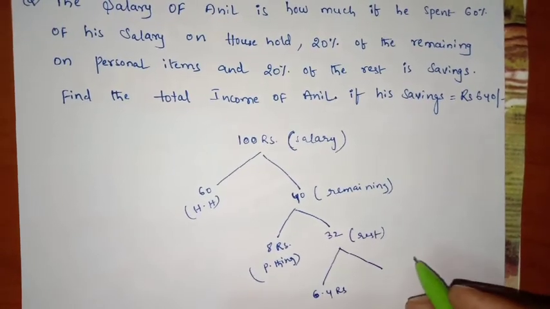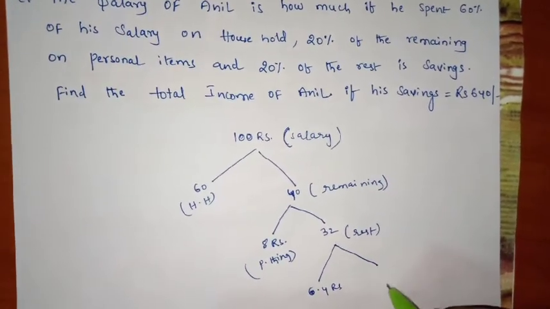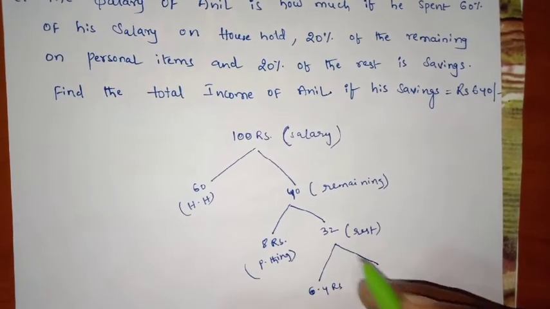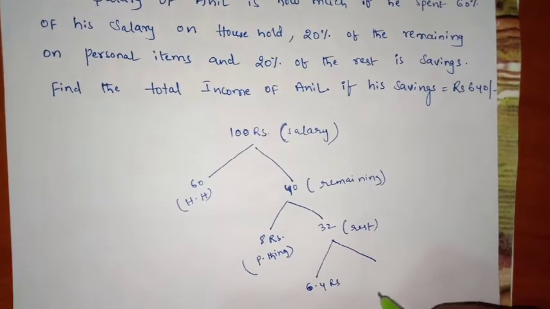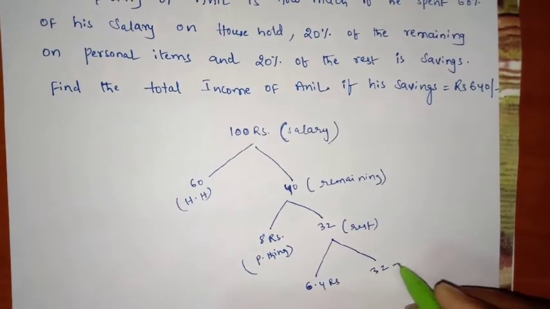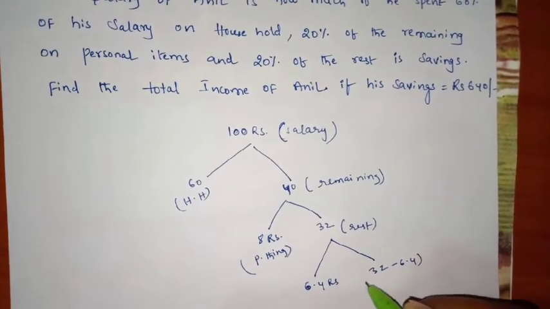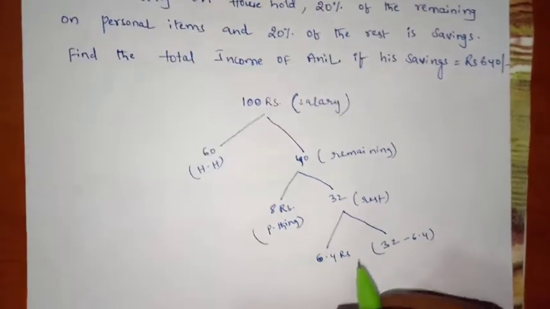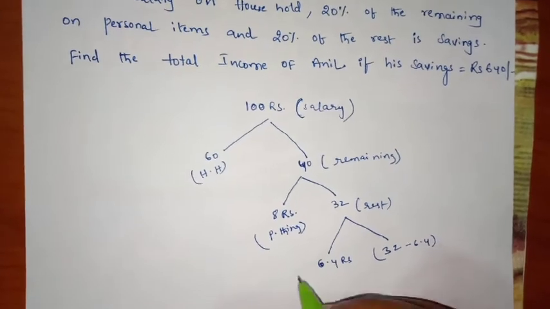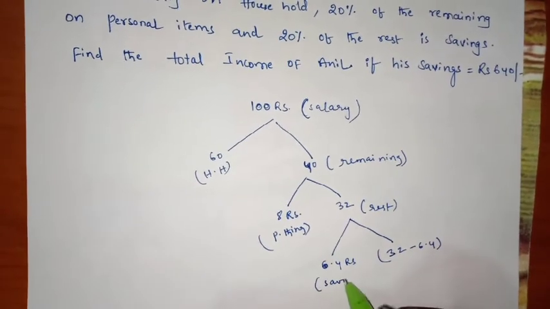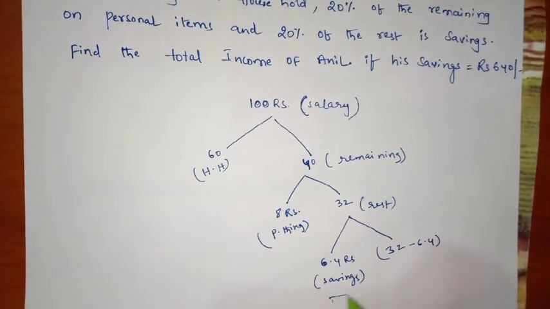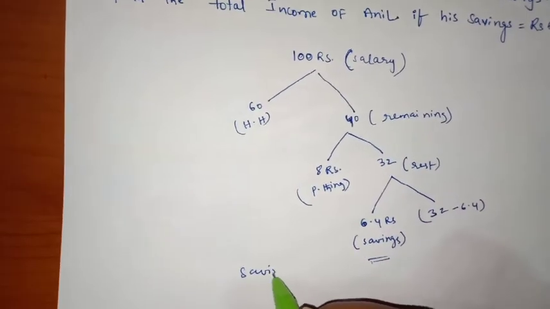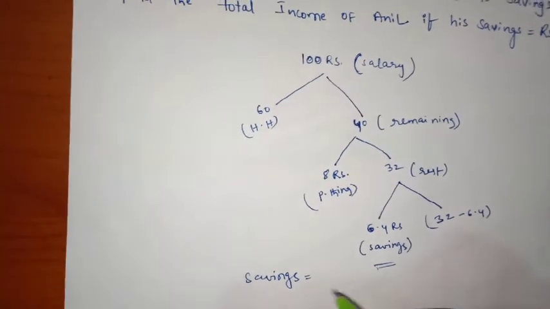And 80% is what he is left out with, right? 80% of 32 is nothing but 32 minus 6.4, right? These are the savings, friends, and we know that savings is equal to 640 rupees.